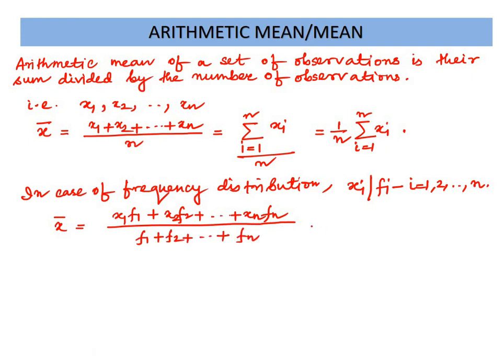We generally write this as 1 by N summation of xi fi, where i ranges from 1 to n, where capital N is the summation of the frequencies. So this is the mean of the observations.